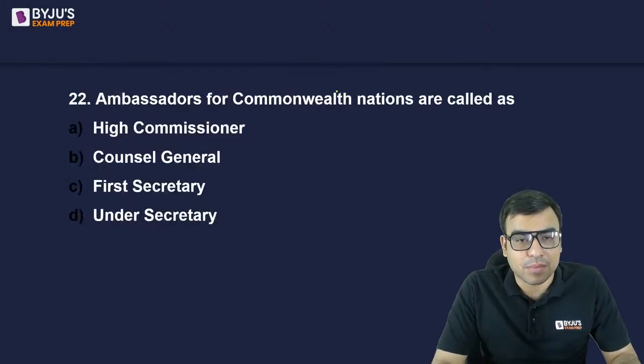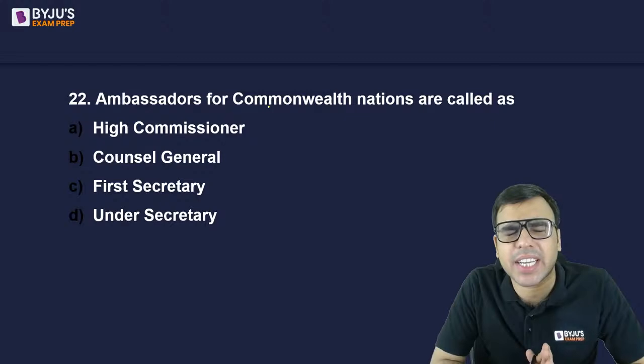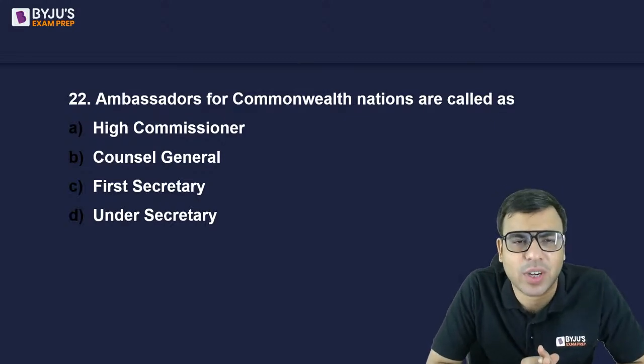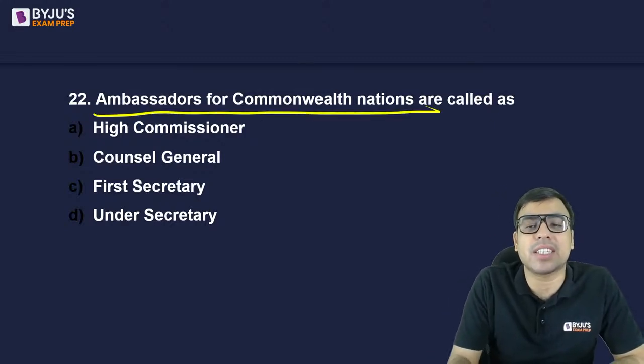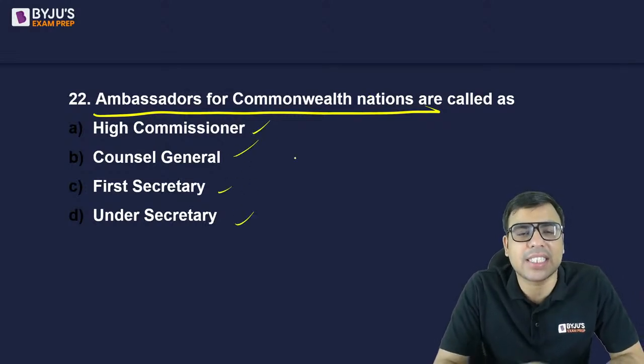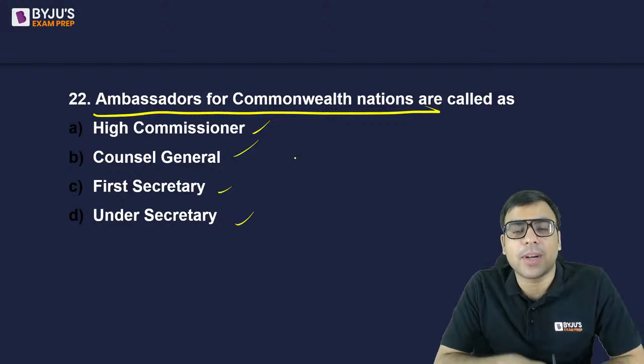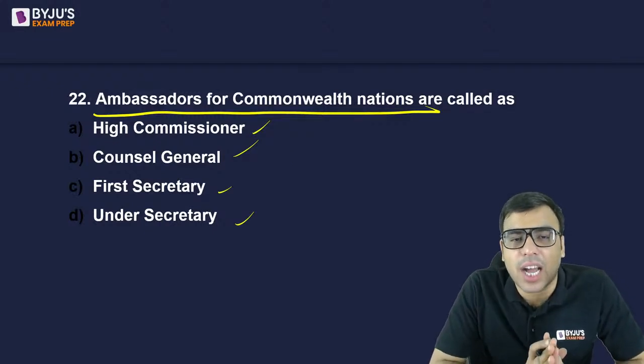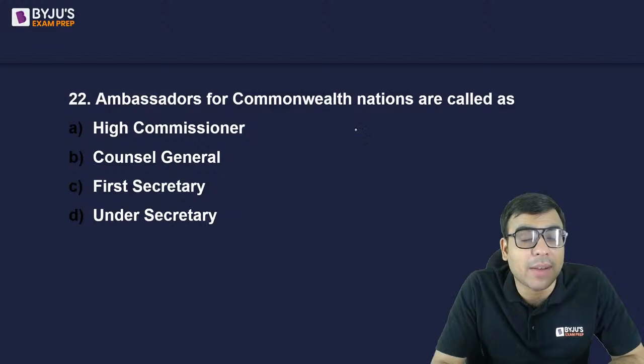Okay, now the next one. ये भी मैंने कई बार कई सारे एग्जाम्स में पूछा गया देखा है. Ambassadors for Commonwealth nations are called what? High Commissioners, Consul General, First Secretary, Under Secretary. जब कॉमनवेल्थ नेशंस जो है आपस में एम्बेसडर शेयर करती हैं, तो उसको कुछ और नाम से बोलते हैं.